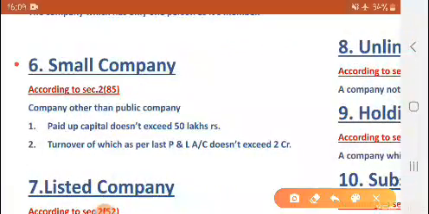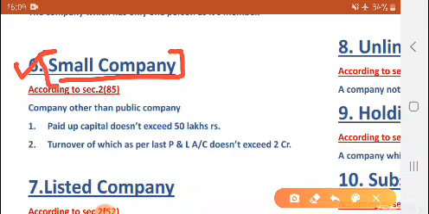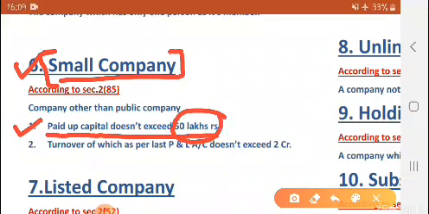Now next one is small company. Small company means which is small in size, not its physical size. Obviously we measure the size of the company on the basis of its paid up share capital. So any company which has paid up share capital not more than 50 lakh rupees and whose turnover is not more than 2 crore rupees is called a small company.